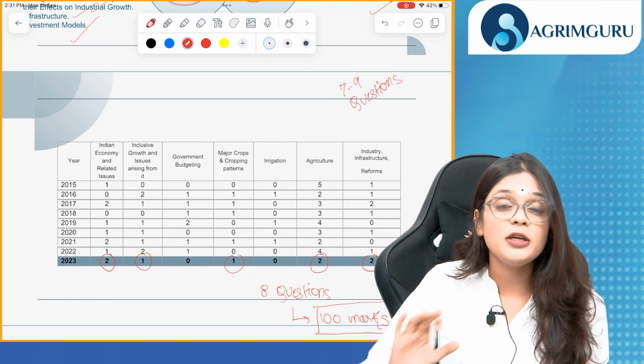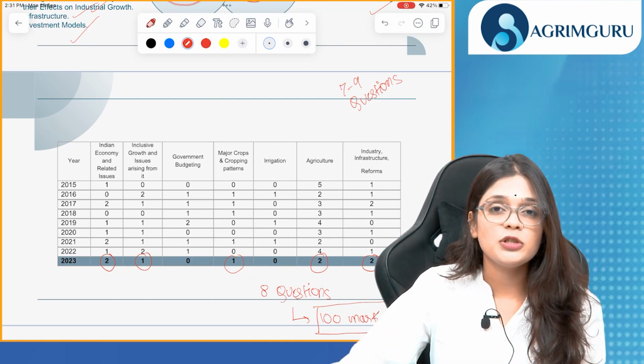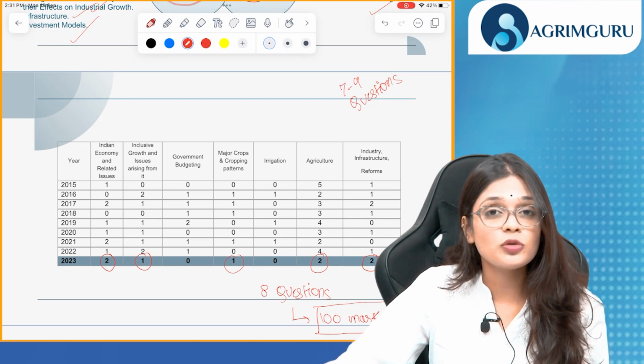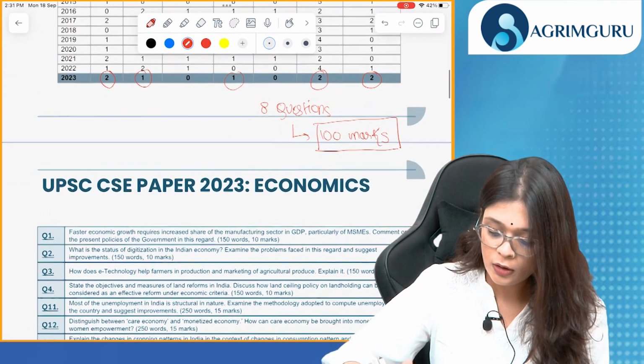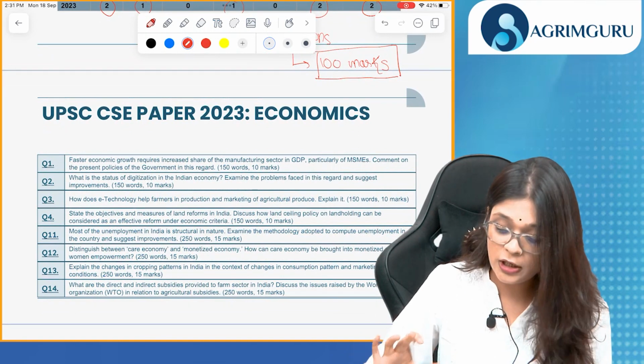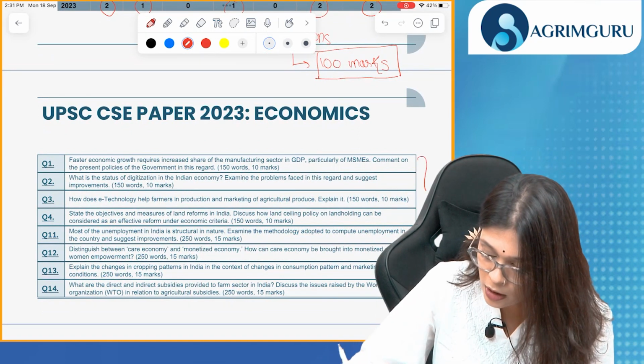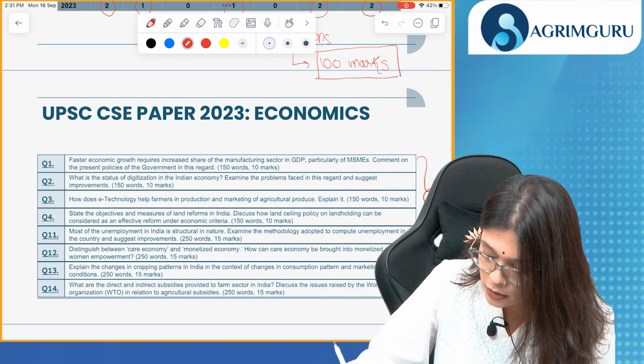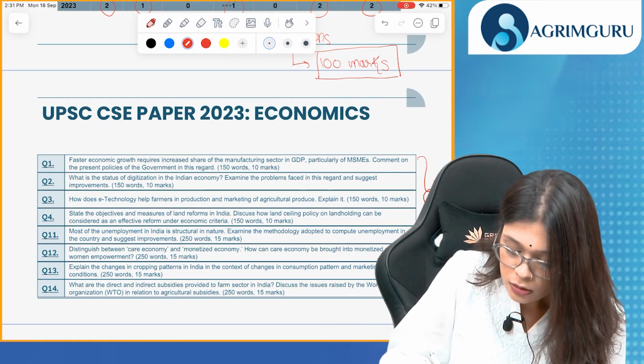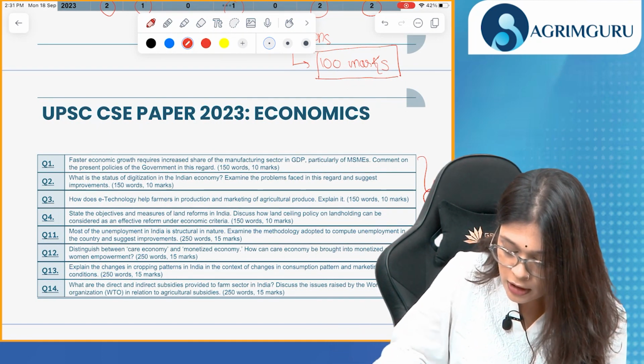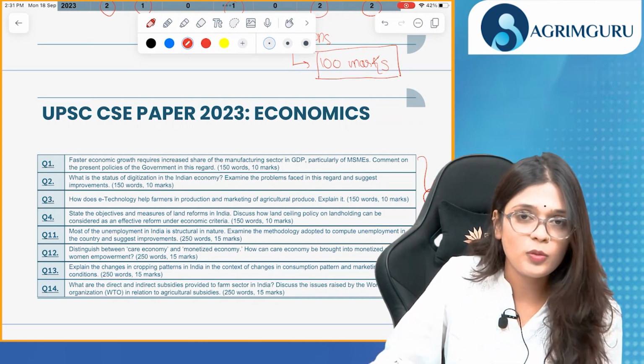Economy is a very, very important subject when we study GS3, and if you study it properly, there's a chance for you to boost your score in mains. Let's look at the questions. There were 8 questions asked, 4 10 markers and 4 15 markers, okay? These were the 8 questions and we'll discuss them one by one.